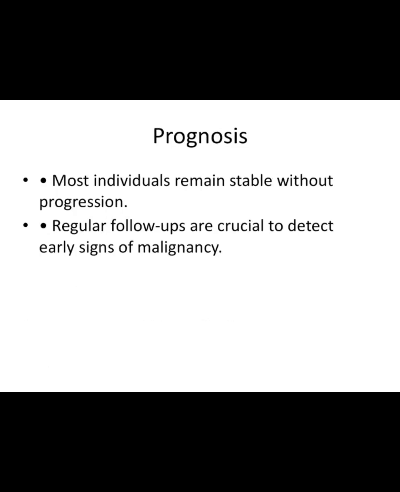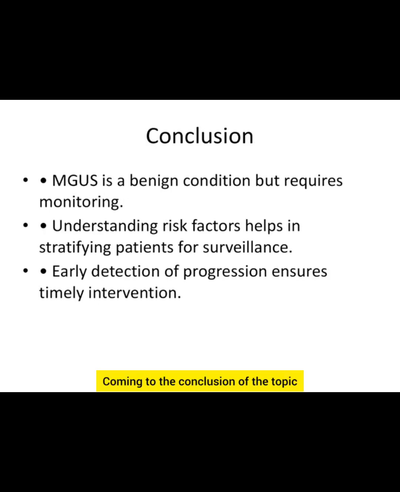Coming to the prognosis, most individuals remain stable without progression. Regular follow-ups are crucial to detect early signs of malignancy, right? So coming to the conclusion of the topic, MGUS is a benign condition but requires monitoring. Understanding the risk factors helps in stratifying the patient for surveillance. As I said, there are 3 points: M protein more than 1.5 and non-IgG MGUS are more prone to progression, right? And early detection of progression ensures timely intervention.